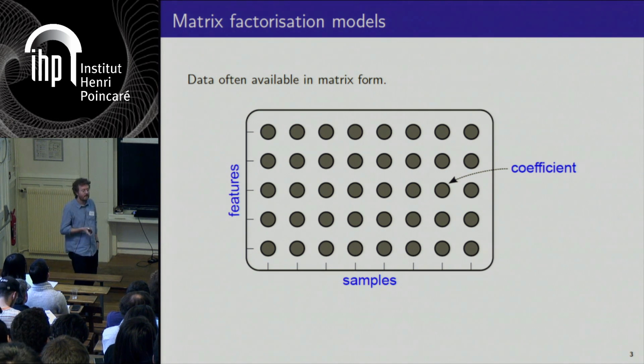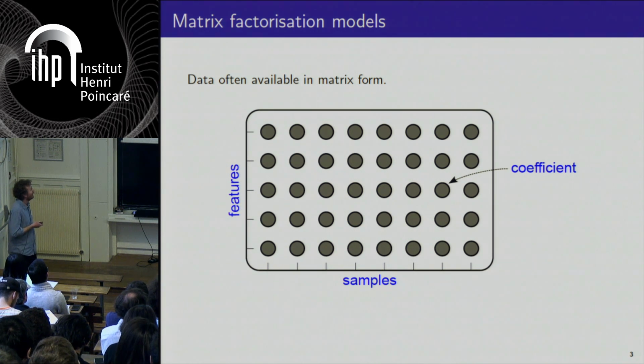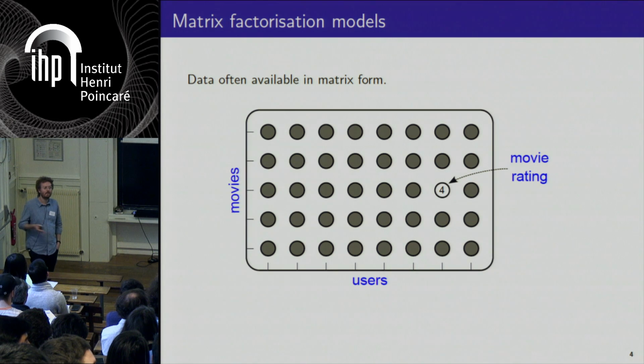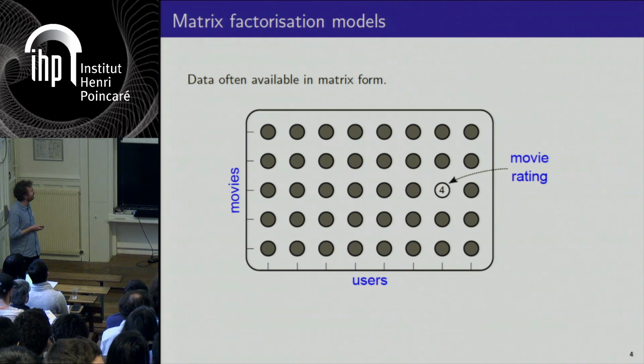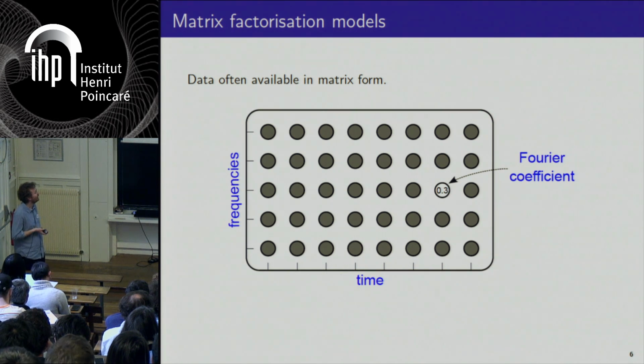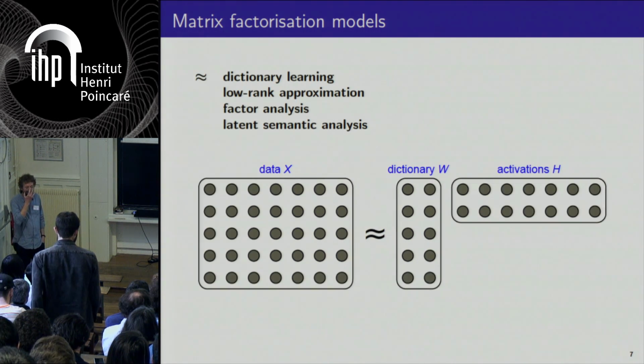So, as you know, in many settings, you can organize data into a matrix in which columns are samples and rows are features. You can think, for example, of ratings given by users to movies in Netflix or other streaming interfaces. You can think of counts of words appearing in a corpus of documents in text information retrieval. And you can think also of a spectrogram, which is the time-frequency representation of a signal such as a sound.